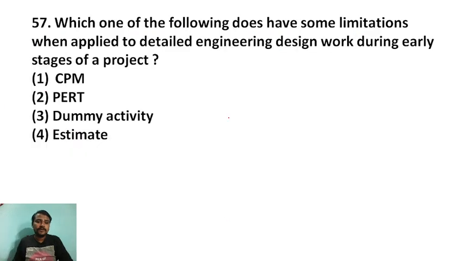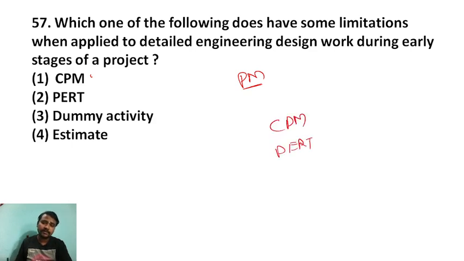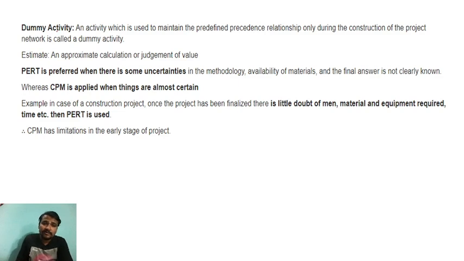Which of the following does have some limitation when applied to detail engineering design work during early stages of a project? Again, this is a project management question. Always remember we have two different techniques, CPM and PERT. This is critical path method and this is project evaluation review technique. So in a PERT analysis, what do you mean by dummy activity? An activity which is used as a